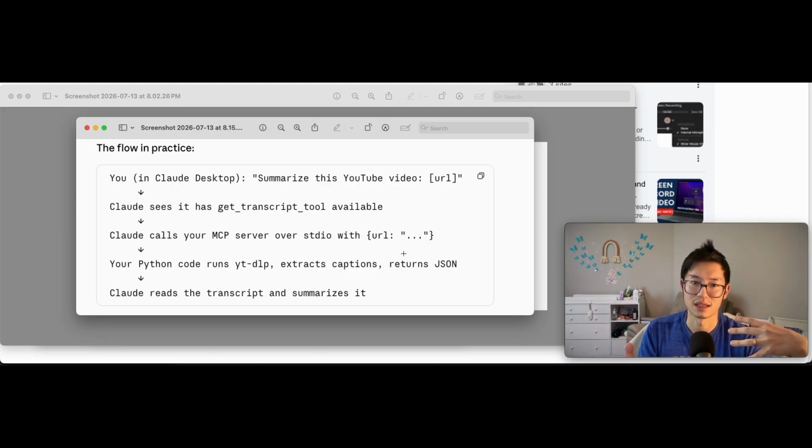And for me, this saves a lot of time, because reading something is faster than watching a 5-minute or 10-minute video.